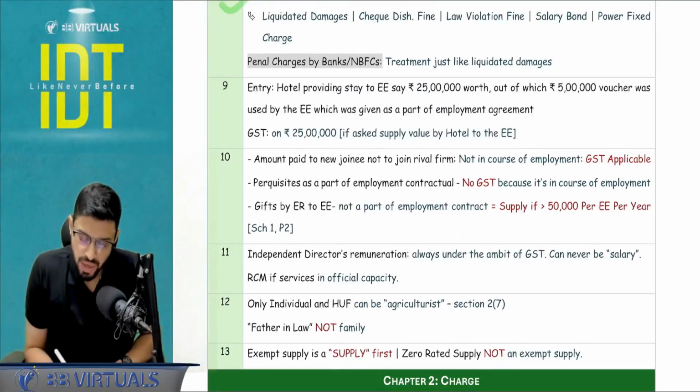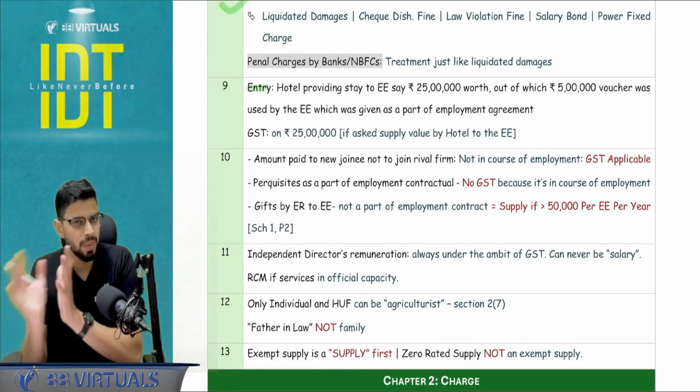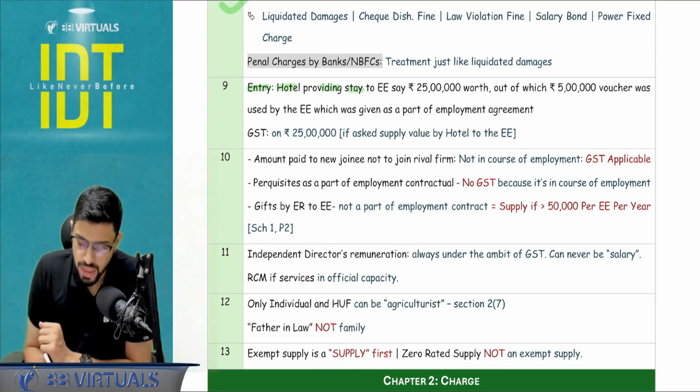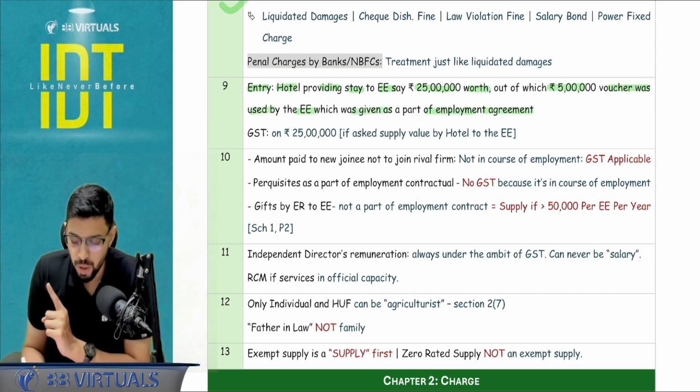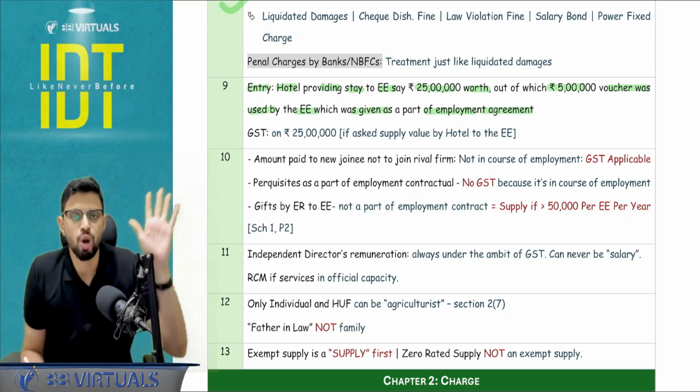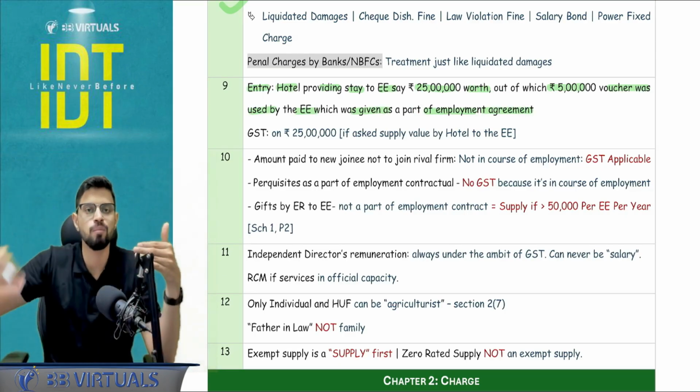Next, there was one entry asked in the MCQs which had a very typical explanation, very typical treatment. So I want you to remember that a hotel is providing stay to the employee, say 25 lakh worth, out of which 5 lakh rupees of voucher was used by the employee, which was given as a part of employment agreement. Seeing this, even I had a point in my mind that then the 5 lakh should not be under GST because it is with respect to the employment contract.